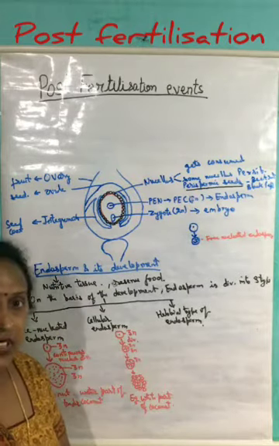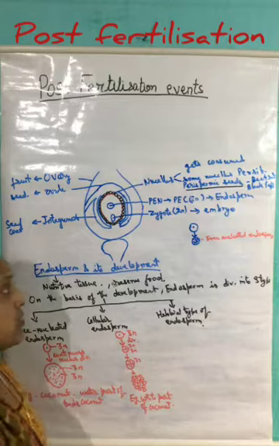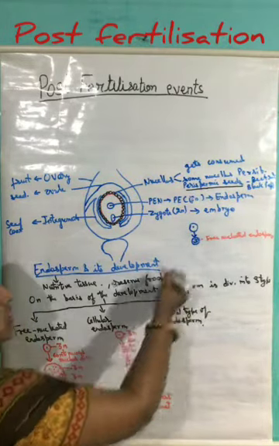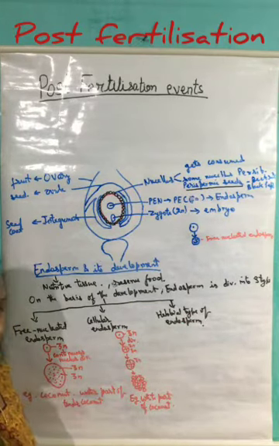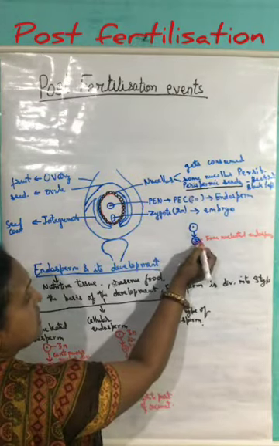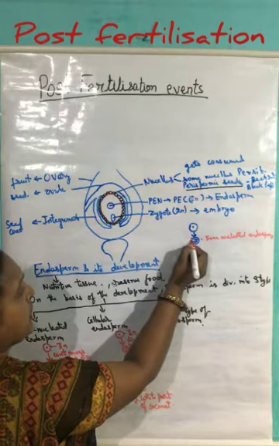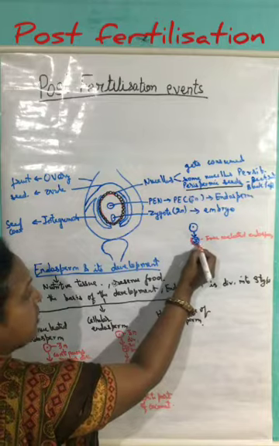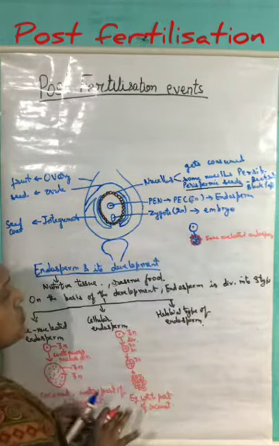In the beginning, karyokinesis is happening, but it is not followed by cytokinesis. As a result, in the same cellular structure, a many-nucleated condition is formed. But after some time, the nuclei present in the peripheral region undergo karyokinesis followed by cytokinesis.